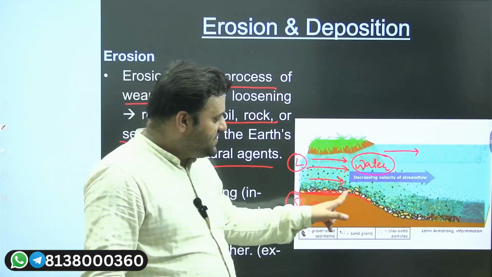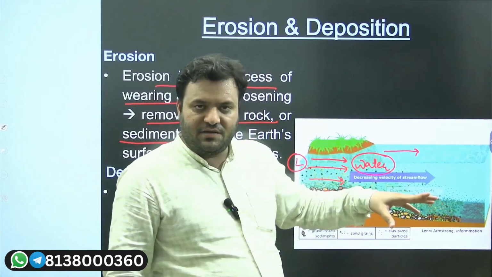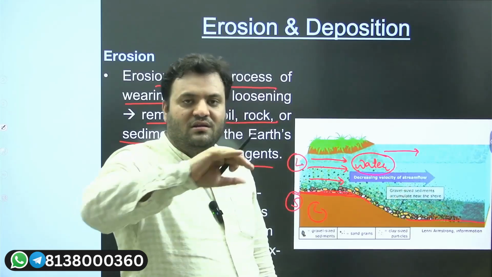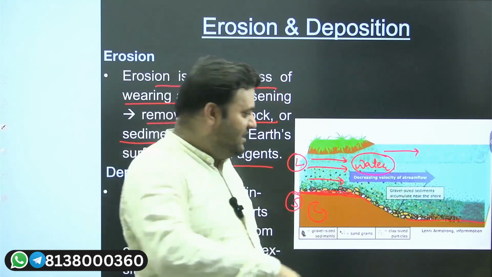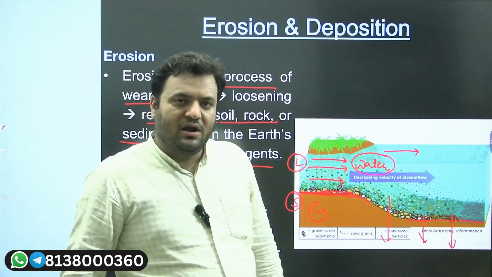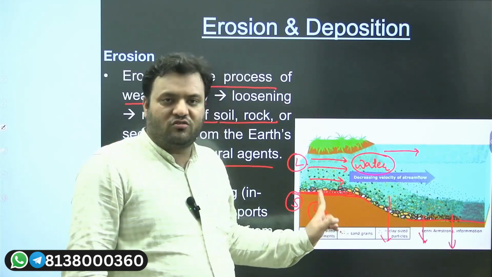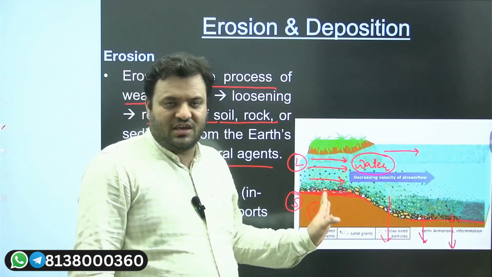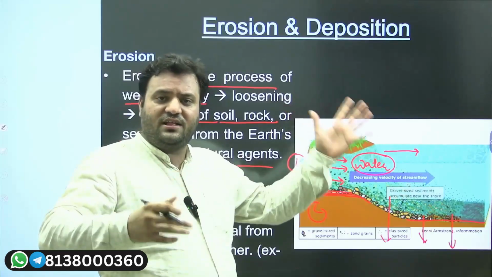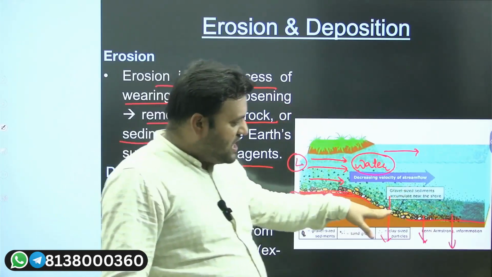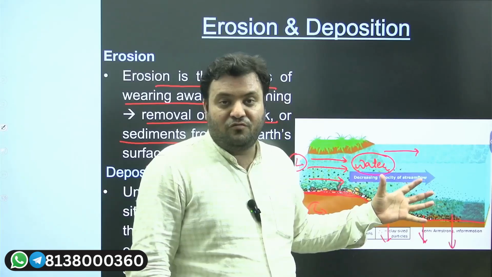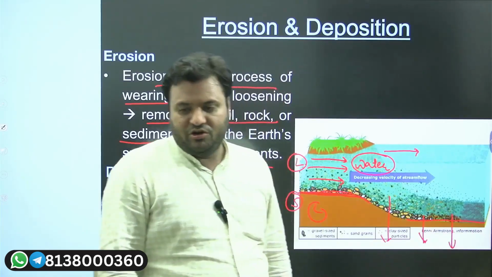And erosion takes place because of some sort of steepness in the slope. Whenever we have a gentle slope, or where the velocity of water is slow, under the influence of gravity, there will be a deposition. On the erosional slopes, where the erosion is taking place, gravity is less with respect to the kinetic energy. Kinetic energy is more. That's why there is a removal of material. And where we have accumulation because of less kinetic energy and more gravitational force, there will be a deposition.